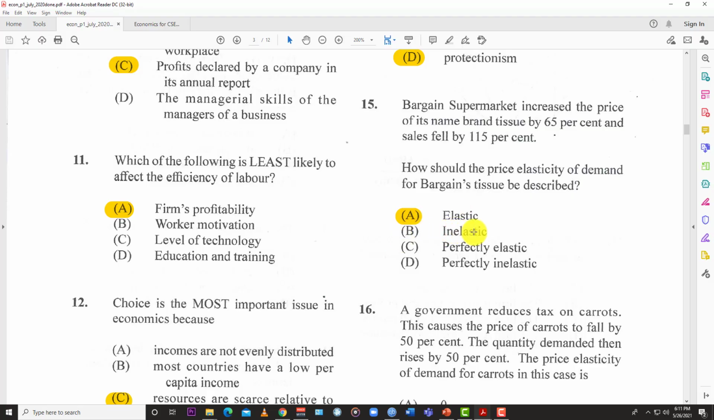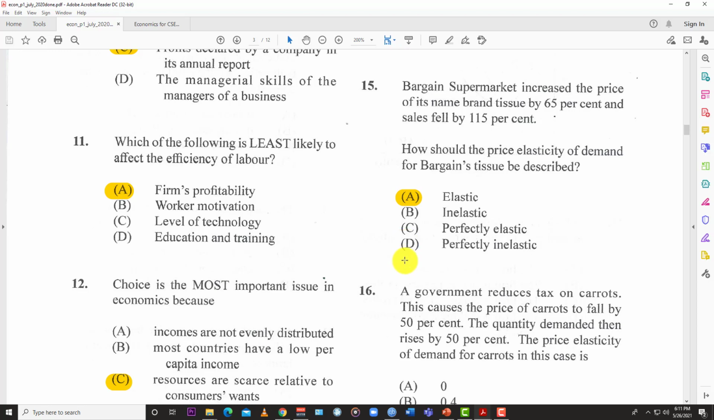Inelastic would be something that doesn't have a lot of close substitutes, and so the sales wouldn't have fallen this drastically, because you wouldn't have had no choice but to buy that. And of course, C and D, perfectly elastic, perfectly inelastic, well, those don't really exist per se, right? So that was theory. All right, number 16.